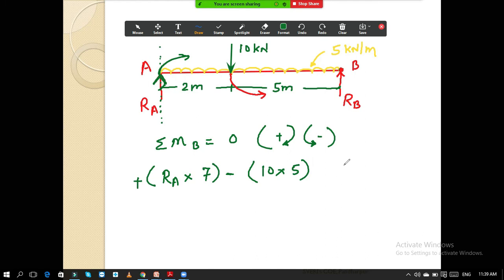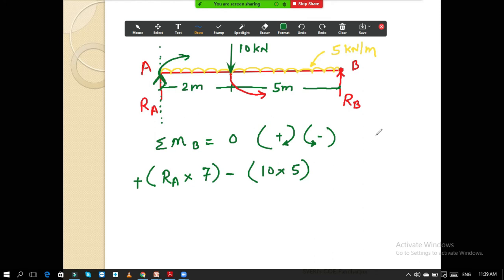And the last thing is this UDL. Always remember this thing: while taking the moment of the UDL, you need to convert this UDL into a point load first. UDL means uniformly distributed load, or it is also called a rectangular load. I hope you know how to convert the UDL into the point load.